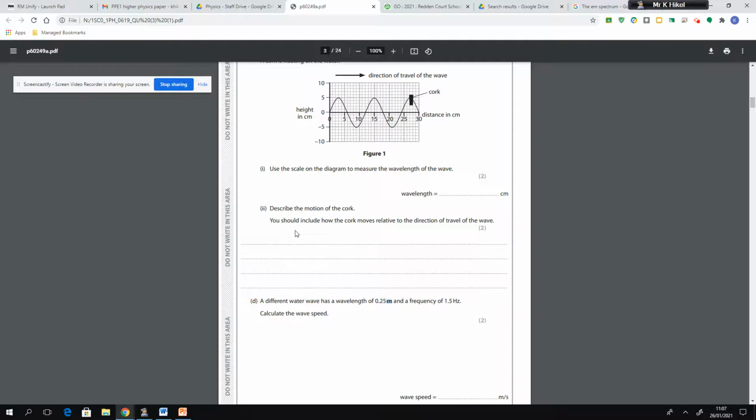So your first mark for question 1C2 is to say that the cork moves up and down. And your second mark is to compare the direction that the cork moves in to the direction the wave travels in. Well, the cork moves up and down, perpendicular or at a right angle to the direction the wave travels in, for your second mark. And that is how you would have secured your answers for question 1C2.